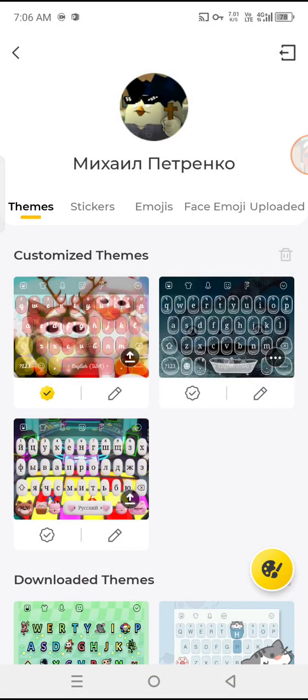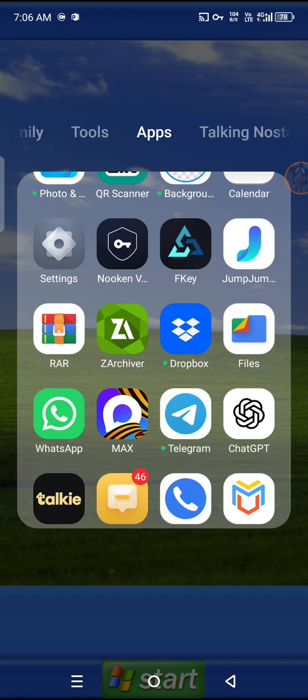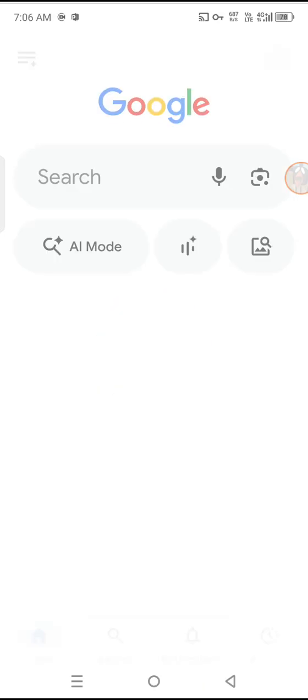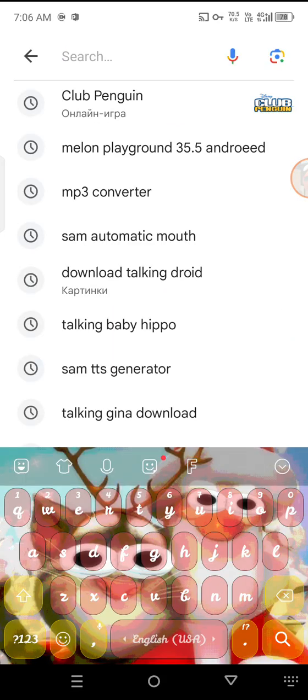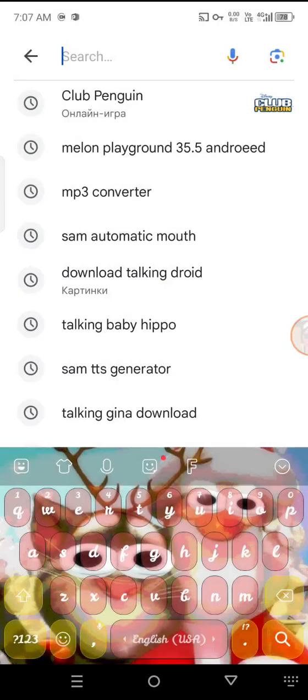But also do not worry, you can still switch to any keyboard you want. So this is how to do so. First, go to any search bar or messenger, and you'll have this little keyboard icon over there. Click on it and then you can change to any keyboard you're using. Yandex keyboard or Gboard, whatever you're using.